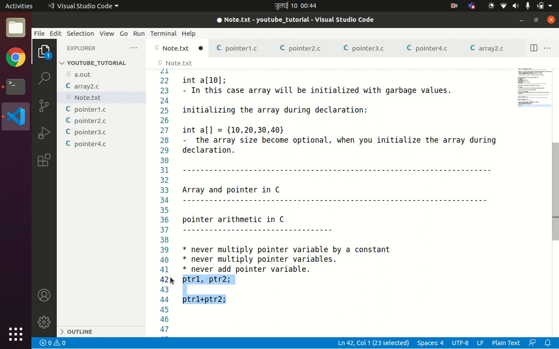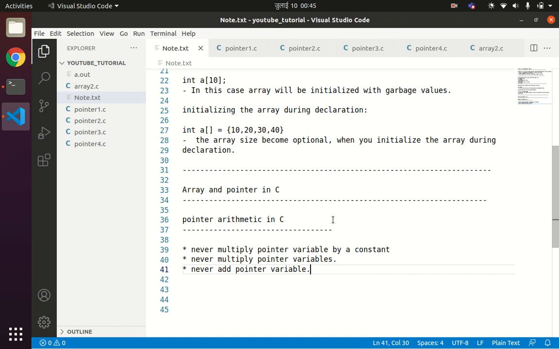Okay, so what will happen when we subtract one pointer variable from another? It will give you the number of bytes between them, or the number of bytes by which they are separated. Okay, so we'll verify that concept also.